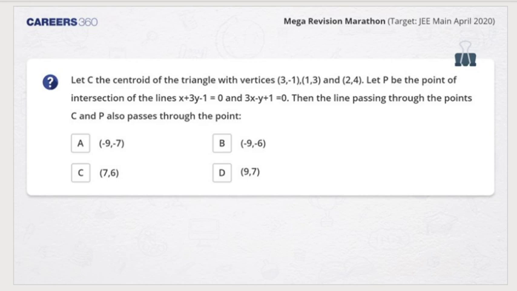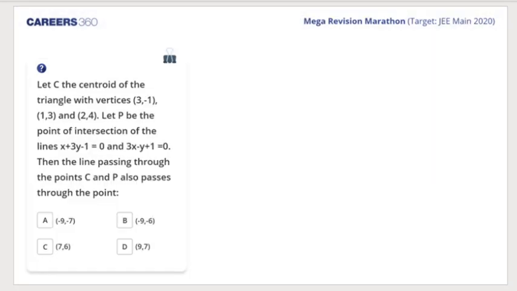Dilip, you got the answer as A. A or B, I'm not pretty sure. I'll have to calculate. So let's see, A or B, which one is that? Now you understand, Senthil? Very good. So we come to the solution, students. I hope everybody has done it now. So let C be the centroid of the triangle.